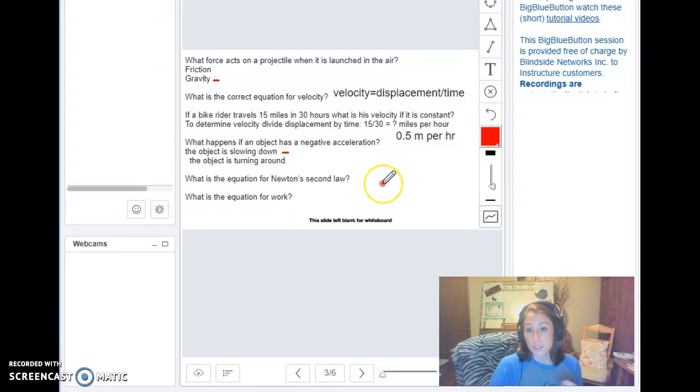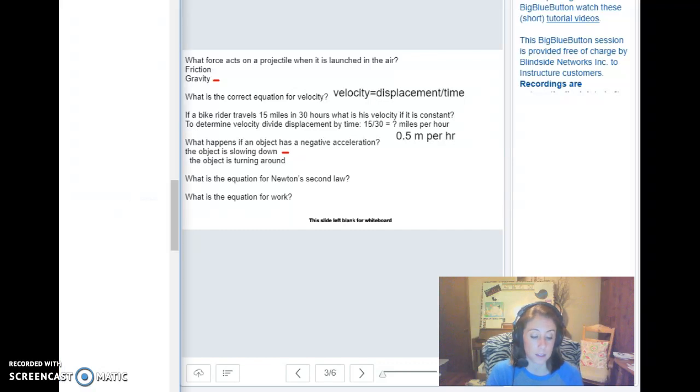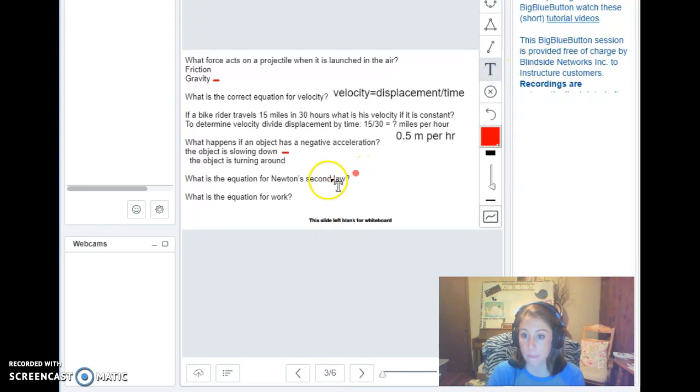All right, our next question, what is the equation for Newton's second law of motion? Again, please be sure that you know these equations. You should have them memorized. Let's see if I can get it to copy up fully for you guys this time without cutting out.